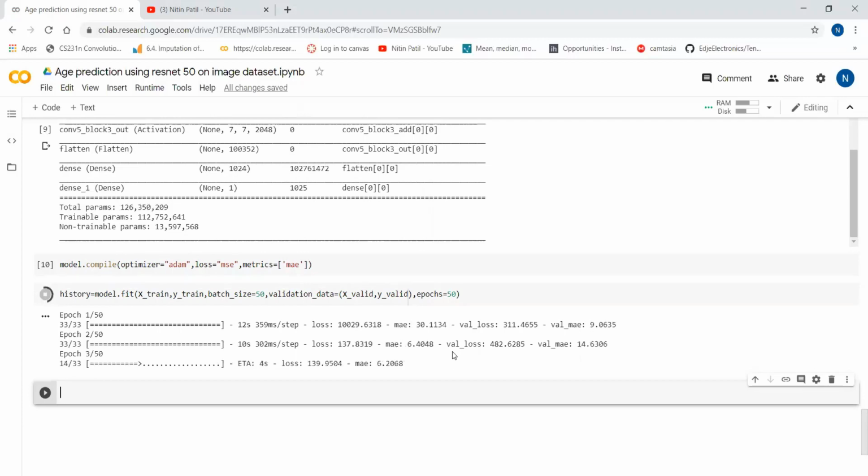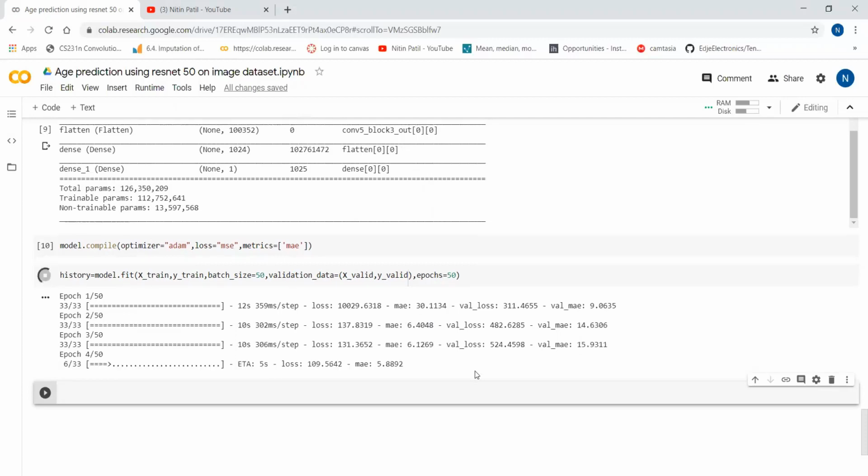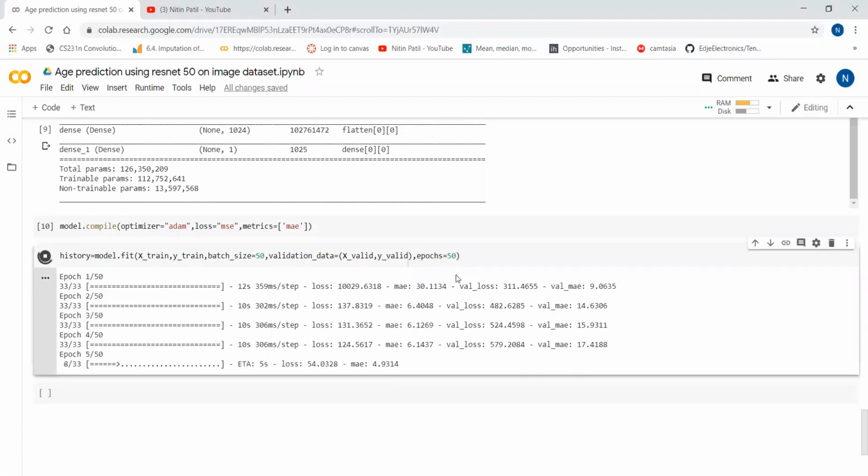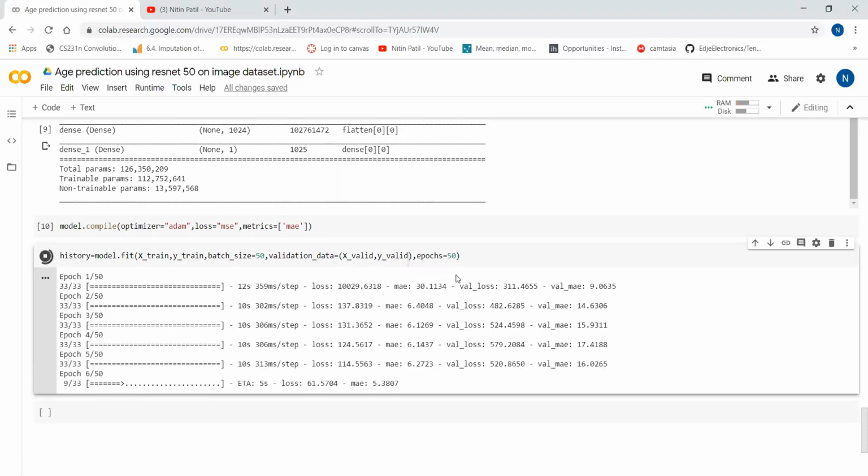Now you can see on the second epoch itself, it has decreased very well. So this way model training will go on. This will take some time because we have specified a larger number of epochs. I will pause this video for some time.